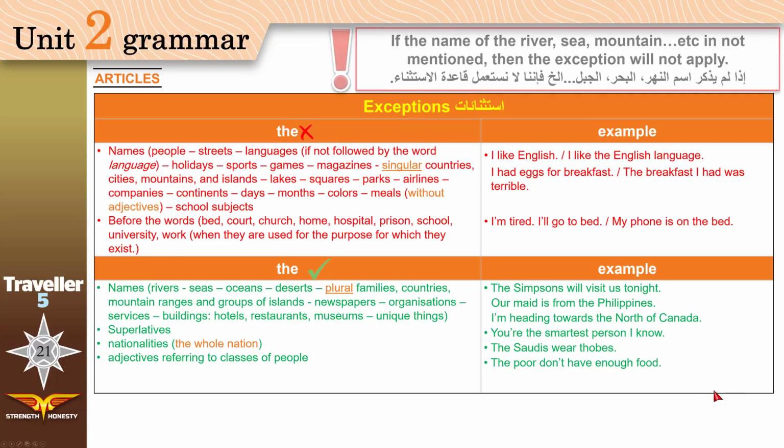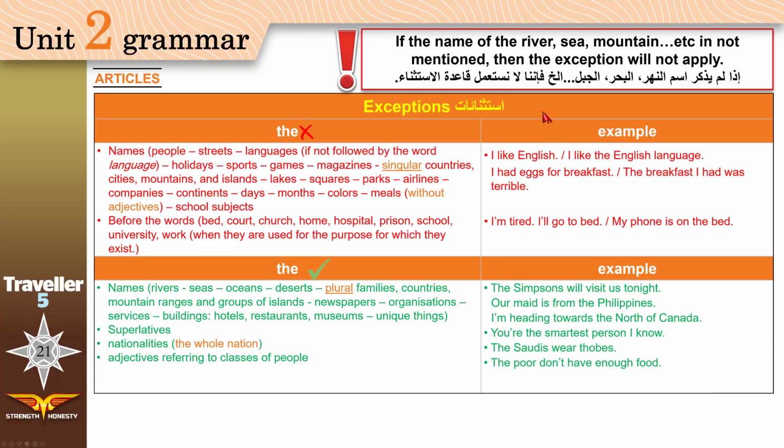Okay? Now, here is a very important note. If the name of the river, sea, mountain, or whatever is not mentioned, then the exception will not apply. Like what? You say, there is a river in this country. And this is correct to say. There is no mistake here. We have a river, and I used a, not the.